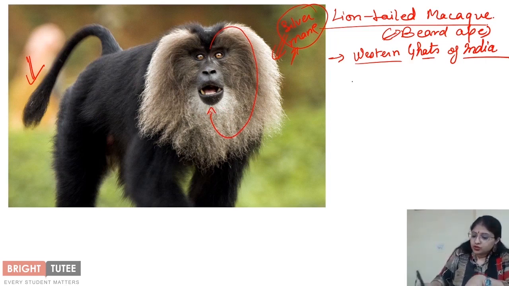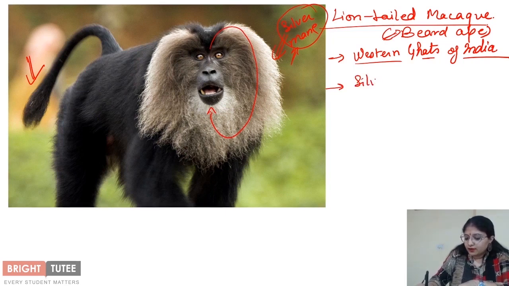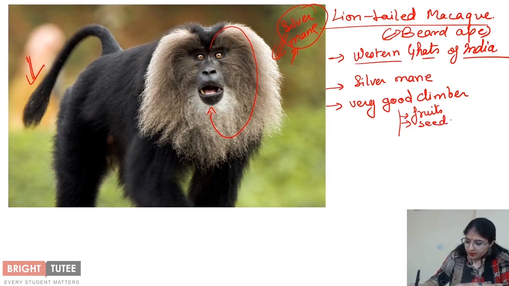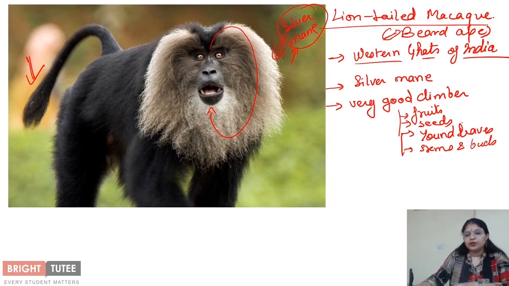Now, what are the features of this particular organism? First is the silver mane. Then, it is a very good climber. Right, because this particular animal is a very good climber, it usually feeds on the fruits of the tree, seeds, young leaves, stems, and buds, right? So usually all the parts of the plant are its diet.